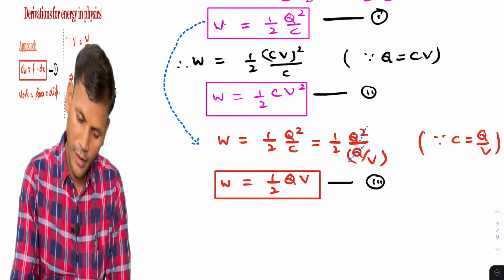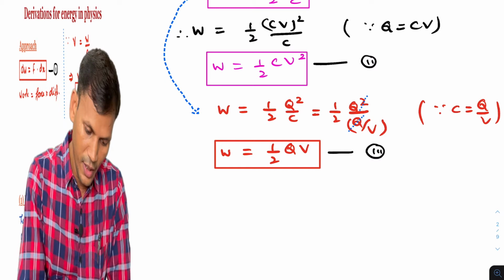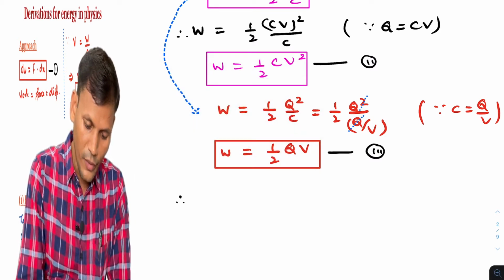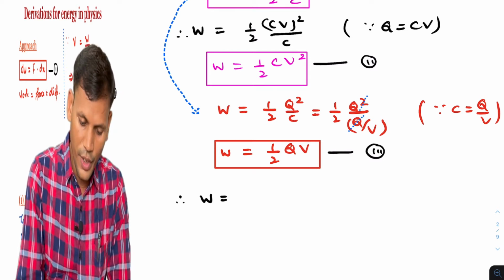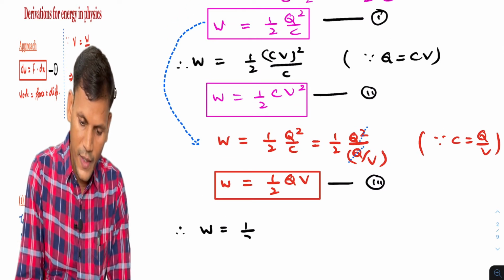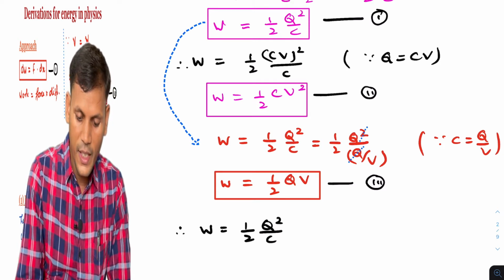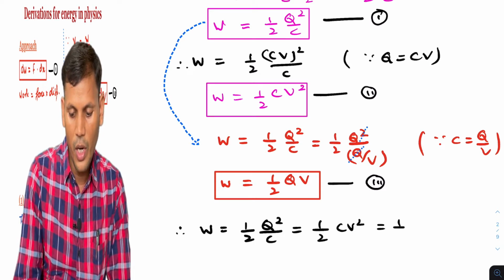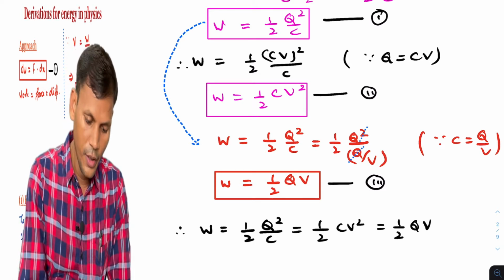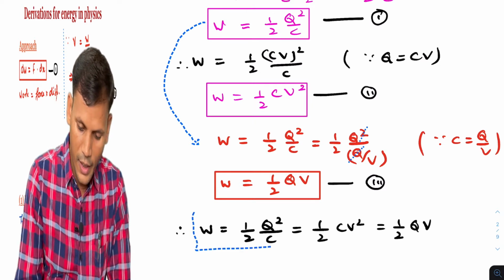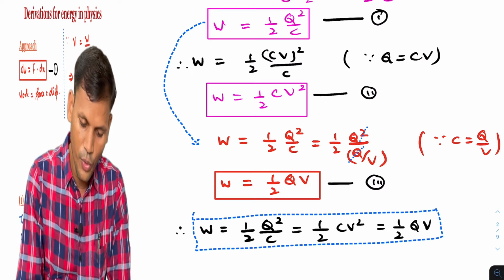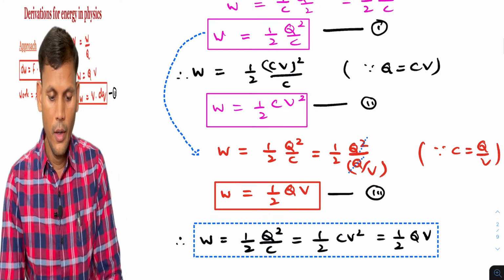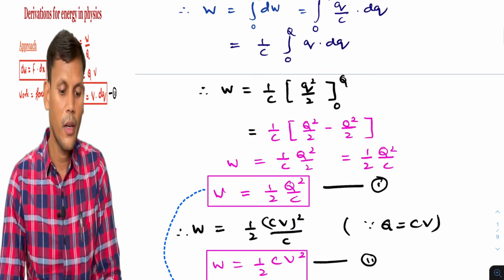So we can conclude all the formulas once again and write the final expression. Energy stored W is equal to, the first formula, half Q square by C, is equal to half CV square, is equal to half Q into V. So this is the final expression for the energy stored in a charged capacitor. Okay. So this derivation we completed.